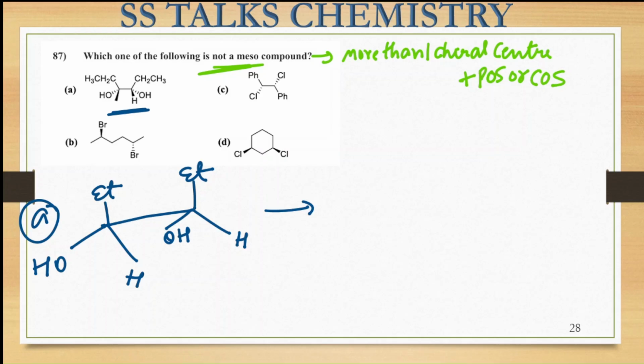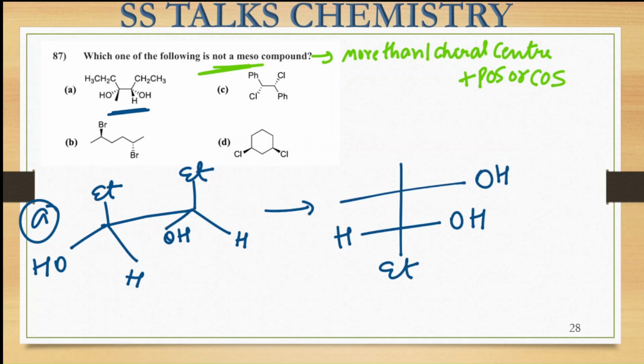So you can draw it into the eclipsed conformation. Already it is in the eclipsed conformation only. So here you will be seeing OH will come on the right side. Here will be the hydrogen. This ethyl group will be present, and on this carbon center also the OH will be on this side. Here will be this hydrogen and this ethyl group.